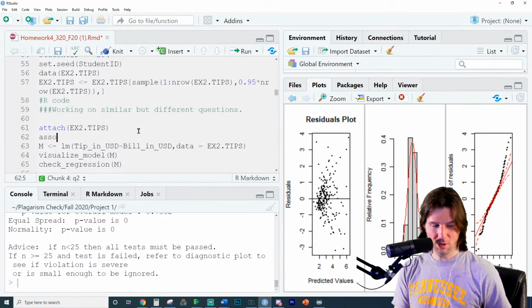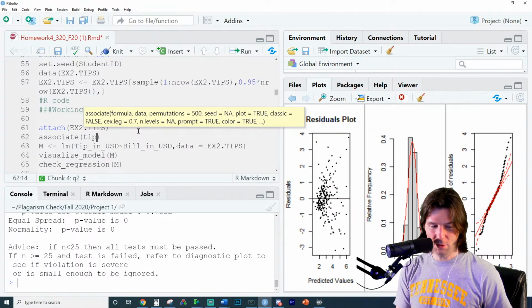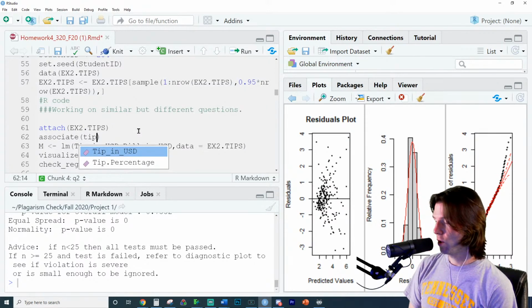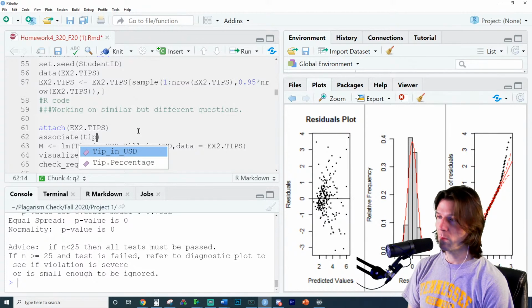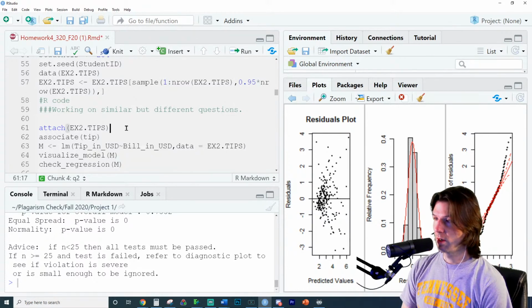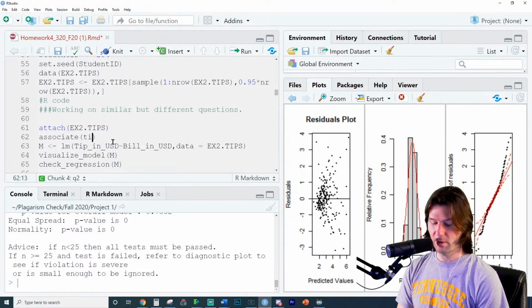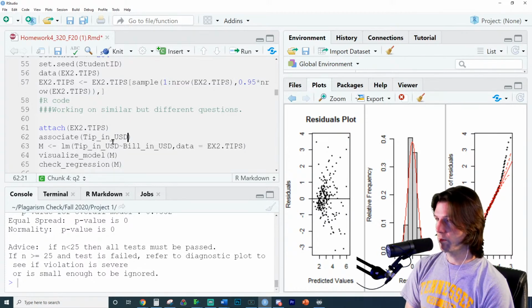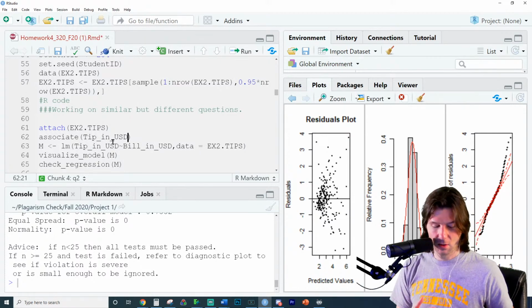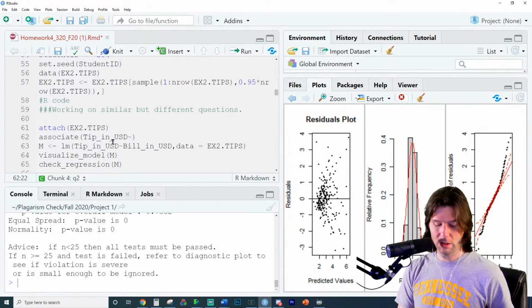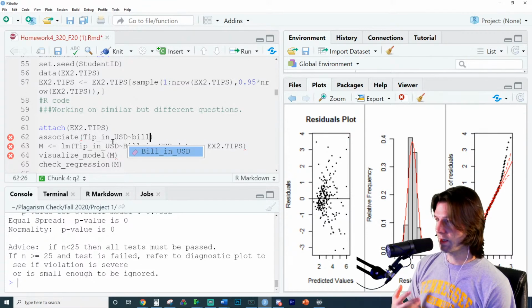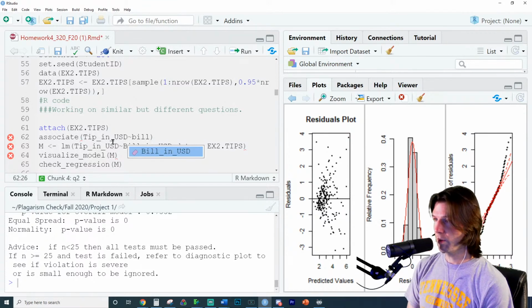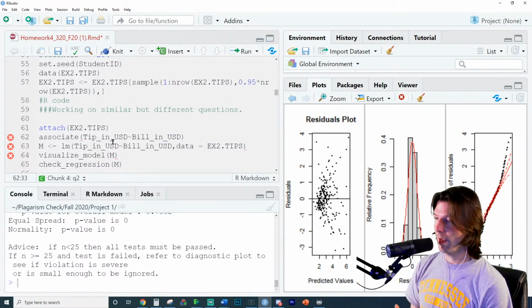Jacob, when you type associate and you type tip, does it show up right here? Be very careful, because the attach should let you get the autocompletes right here. That way when you type tip, it appears. So then don't try to type tip. Here's the biggest hint I can tell people: use the autocomplete because it'll correct the syntax. So when you do the tilde and you type bill, pause when you start to type bill and then let the autocomplete do its thing and make sure it completes it correctly for you.